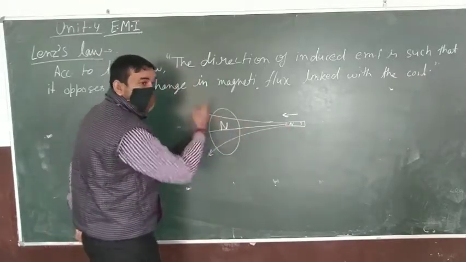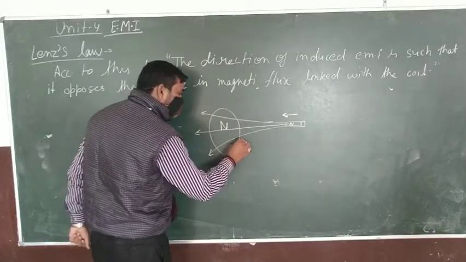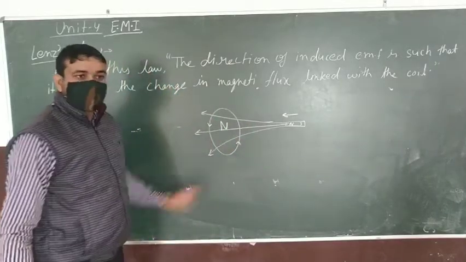Hence the current induced in the coil is in the anti-clockwise direction. Clear?